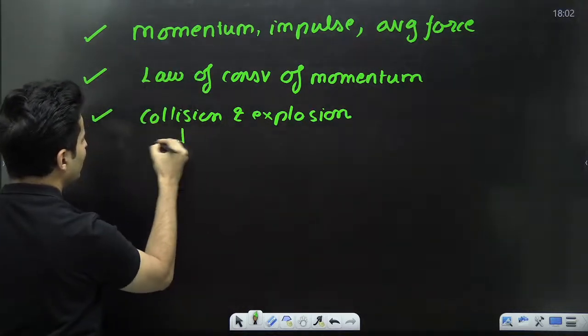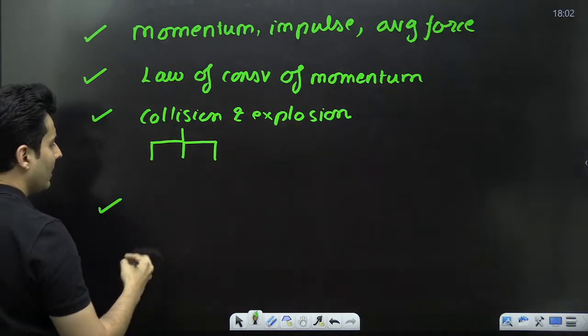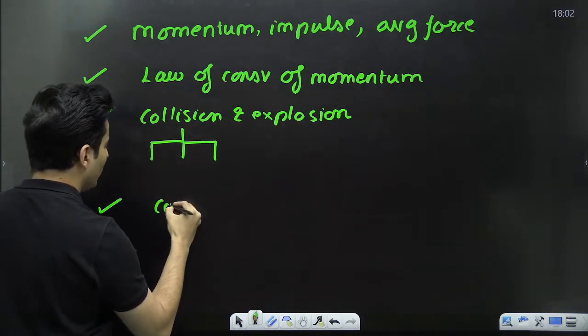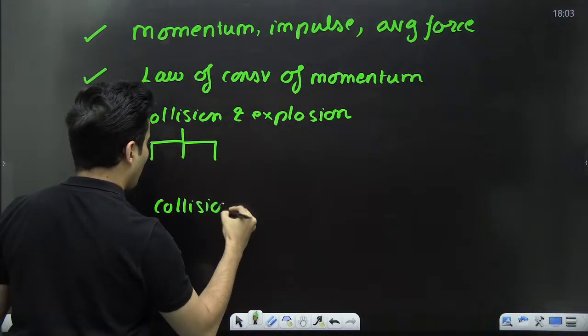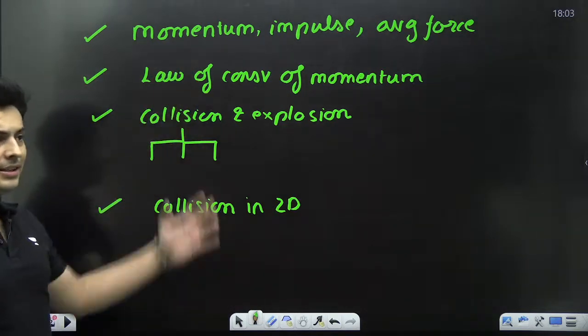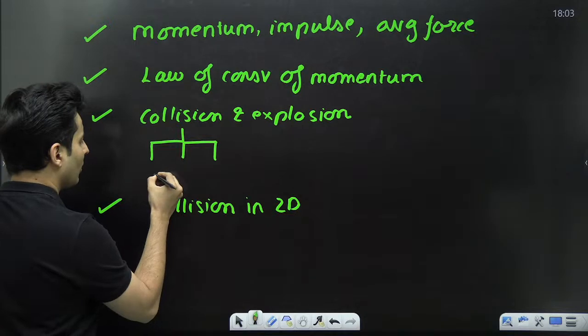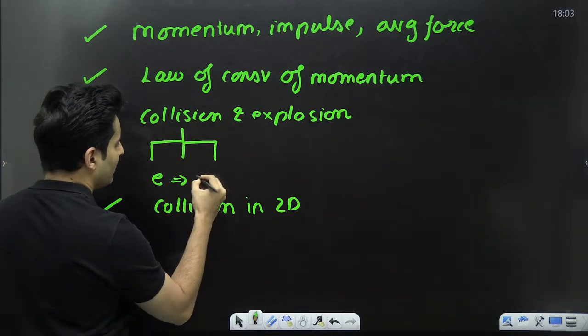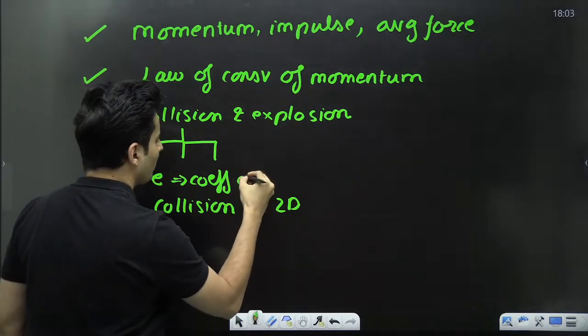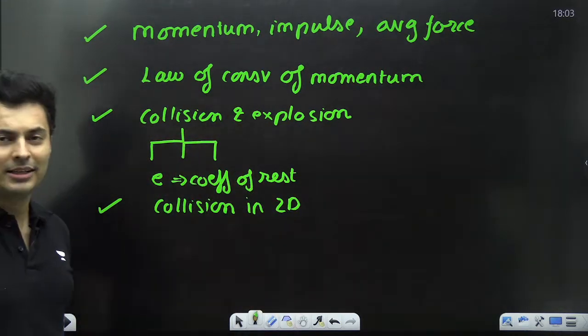We are also going to see the three different types of collisions, and we will end the class with collisions in 2D, collisions in basically two dimensions. Obviously, the types of collision will also involve the concept of coefficient of restitution. We are going to see that also. So all these things we are going to see in today's lecture.